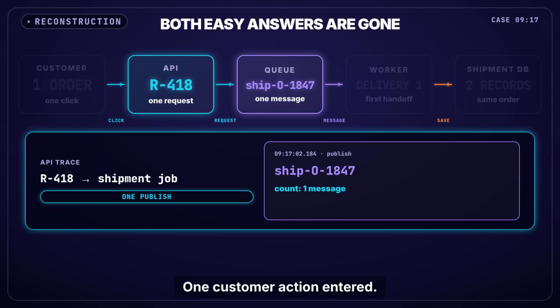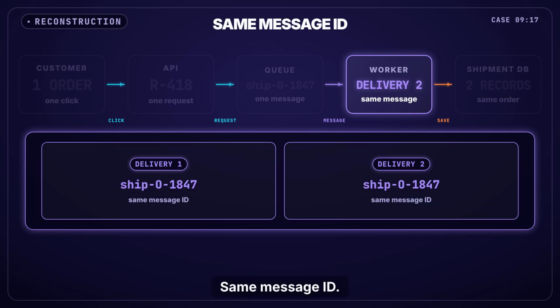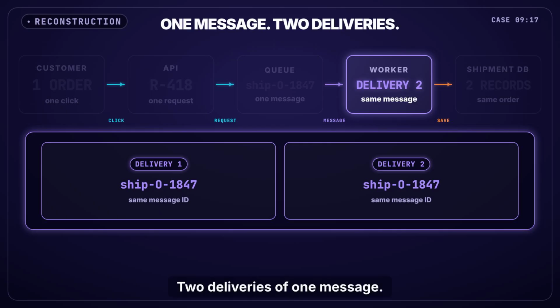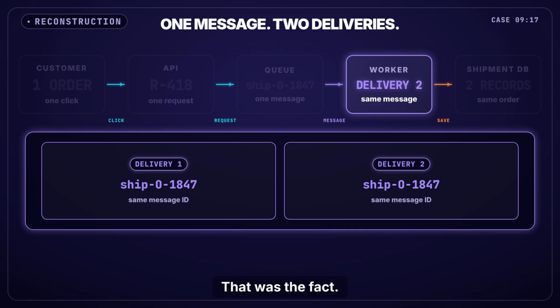One customer action entered, one queue message left. Yet two valid shipments waited at the warehouse. Then Maya opened the worker logs. At 9:17:04, shipment created. At 9:17:11, the same message started again. Same message ID, different delivery number. Two deliveries of one message. A delivery is one time the queue hands that job to a worker. That was the fact. It was not yet the answer.